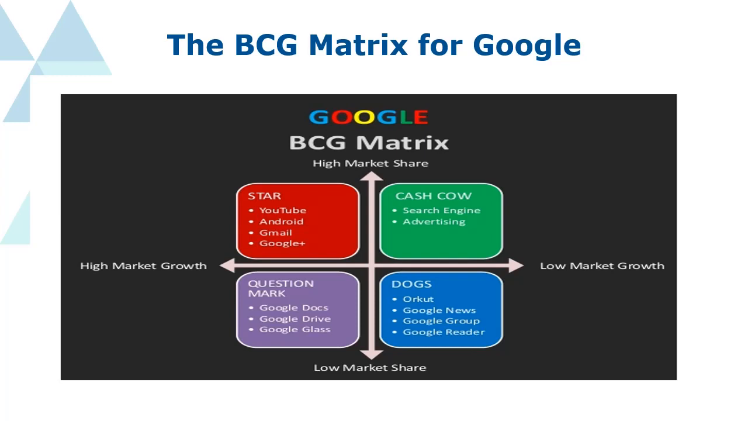If you are talking about the dogs, those that are not in use, symbolically the dogs are Orkut, Google News, Google Groups, Google Reader. The company is not investing anything in them. They are stock products, not in-demand products. So this is the BCG matrix for Google.